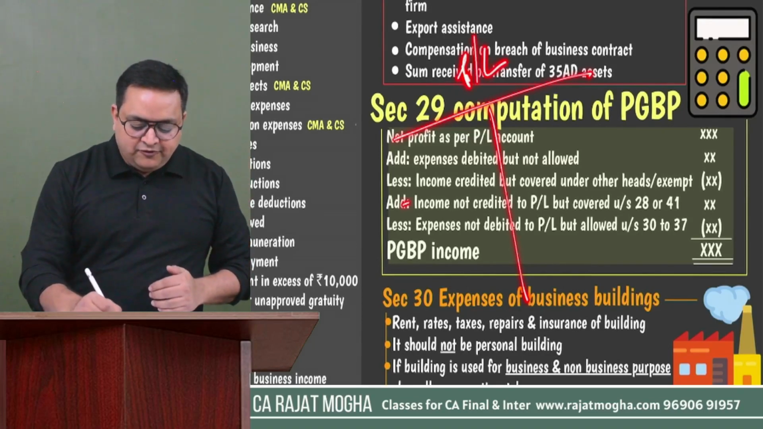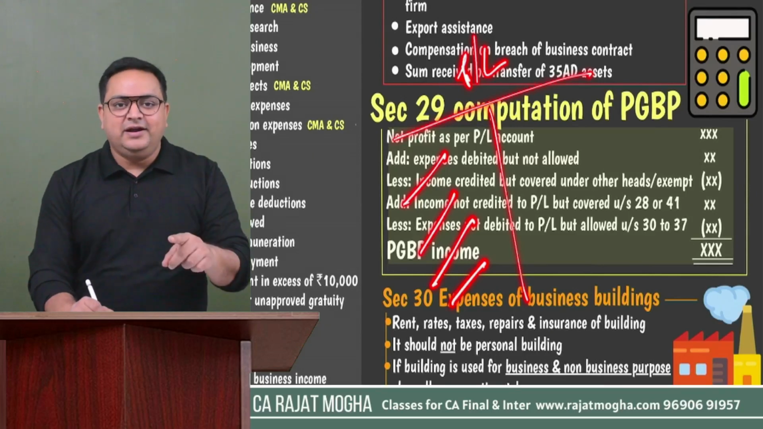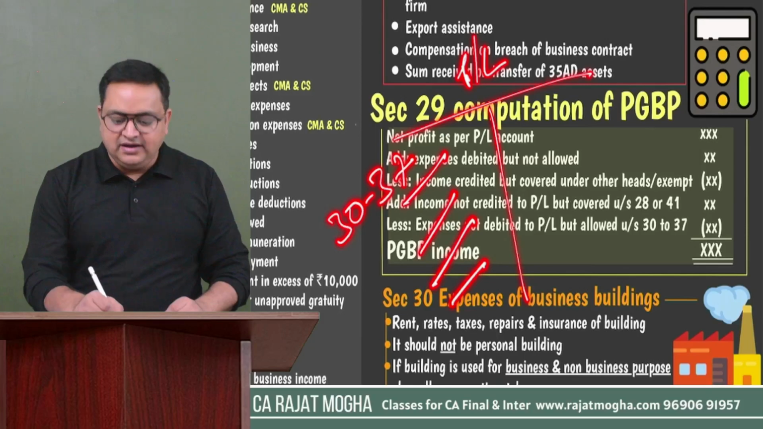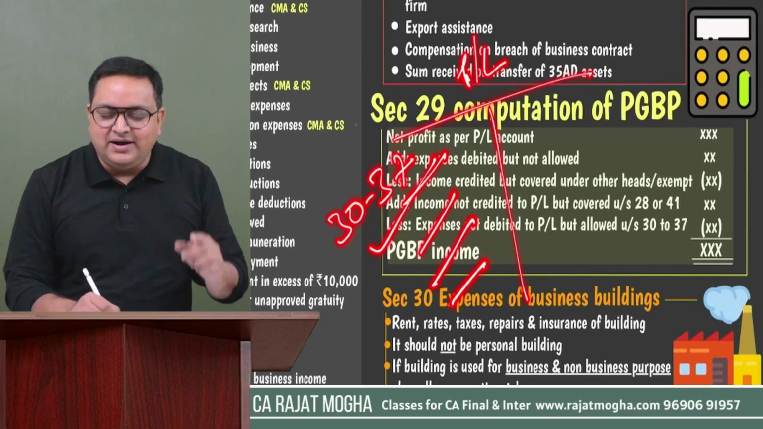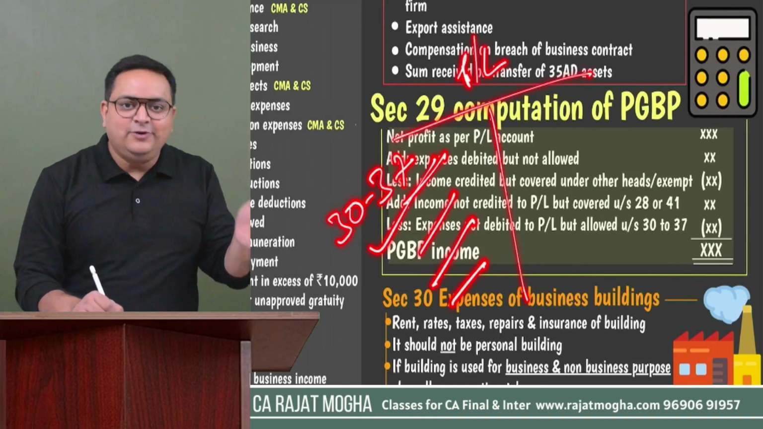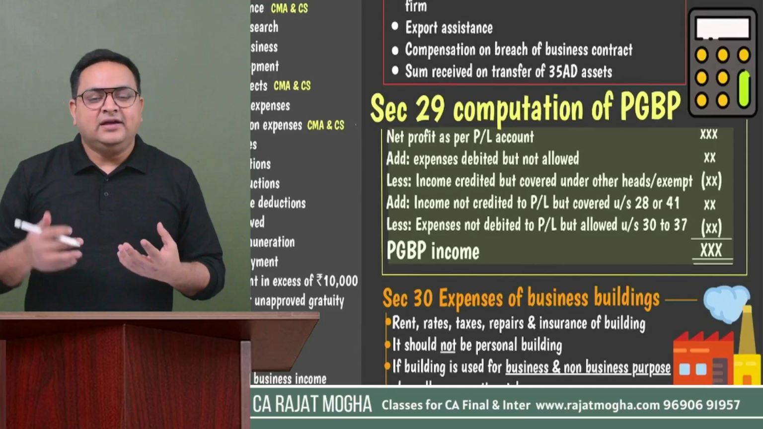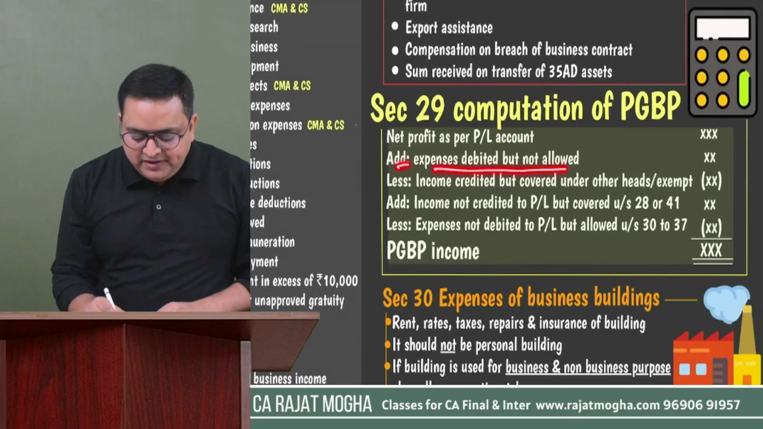Second step is whatever expenses are debited in the P&L account. Whatever expenses are debited, you have to see whether these expenses are allowed under section 30 to 37. If yes, then it's okay, we're going to allow it. But if it is not allowed under any of these sections from 30 to 37, then we are going to disallow that. So in that case, we will add it back. Whatever expenses are debited but not allowed, please add them.